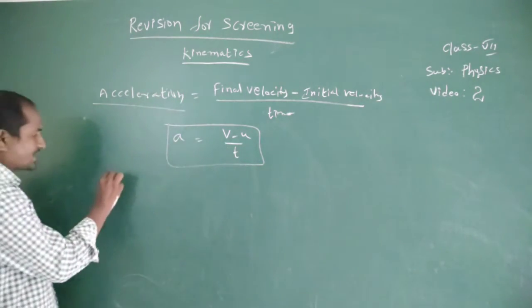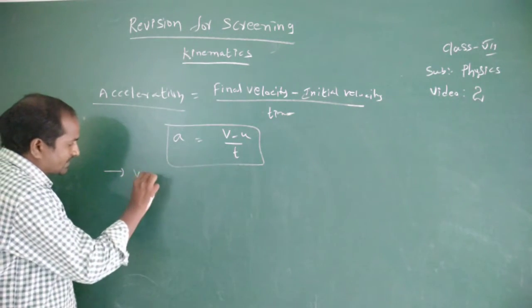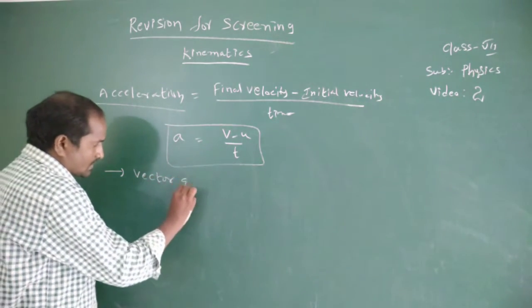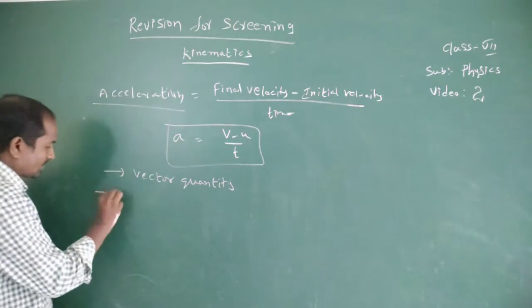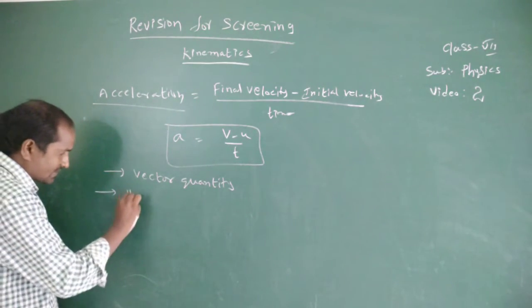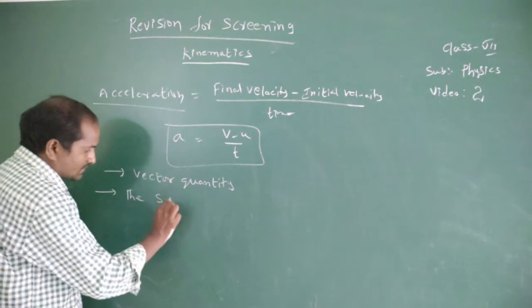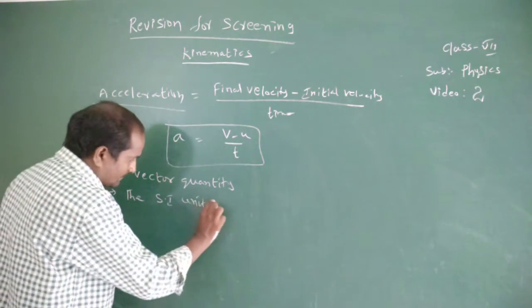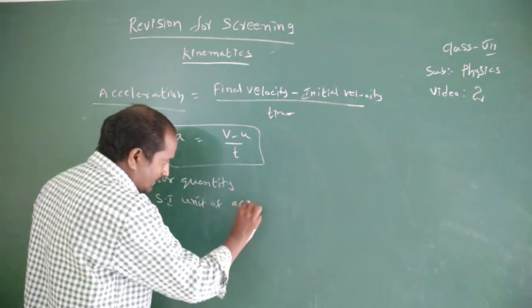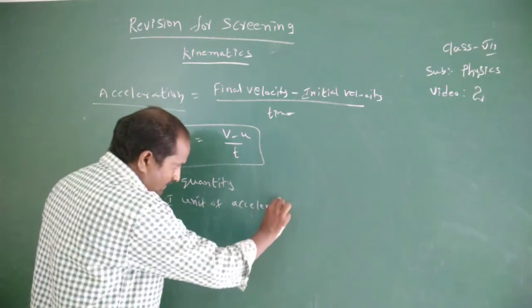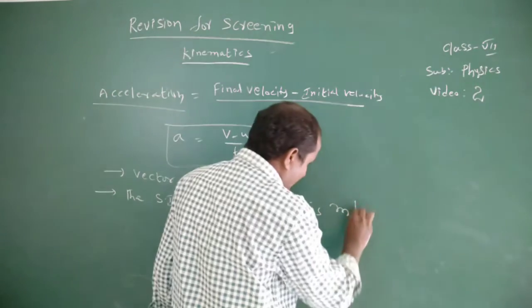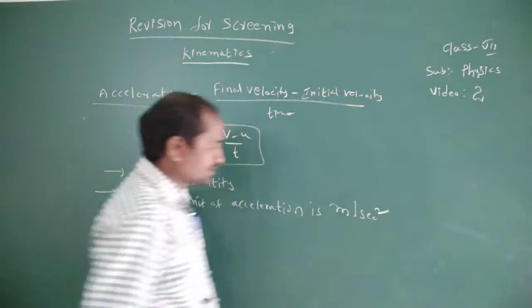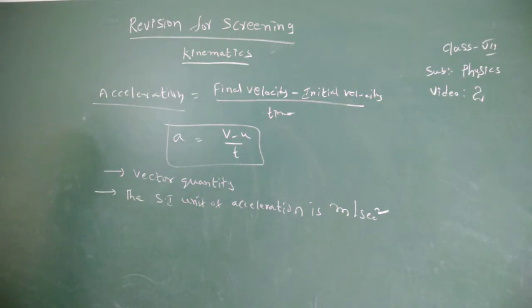Acceleration is a vector quantity. It is measured in the SI unit of meter per second square.